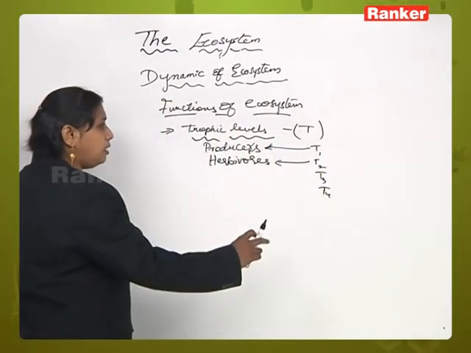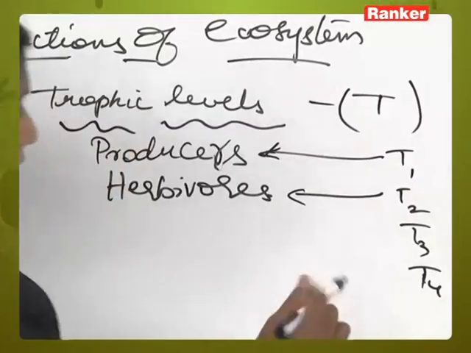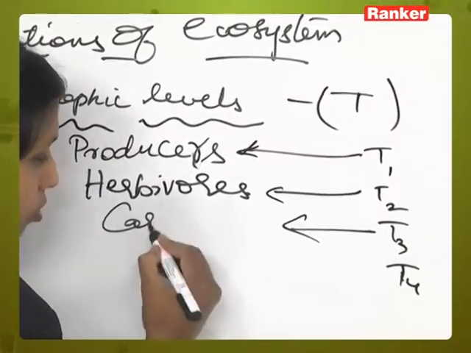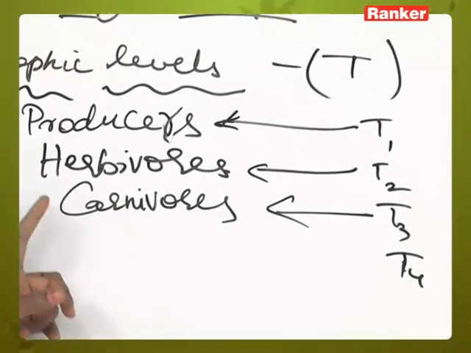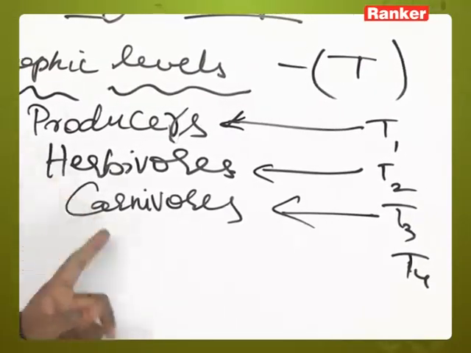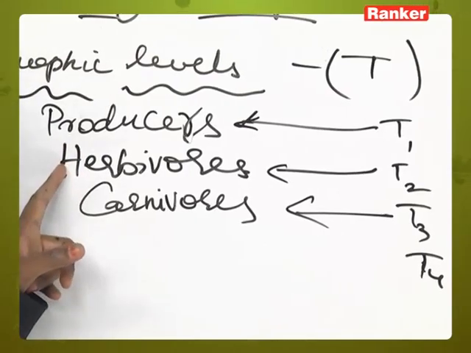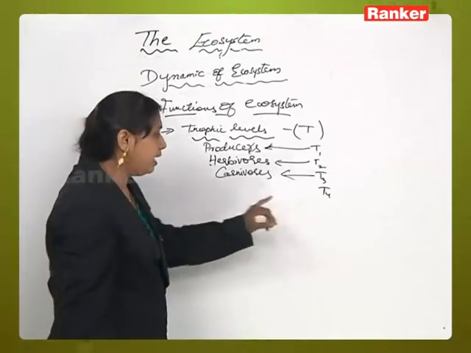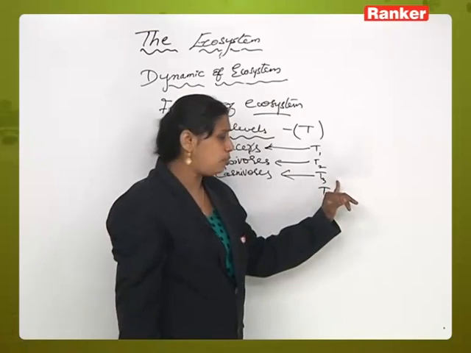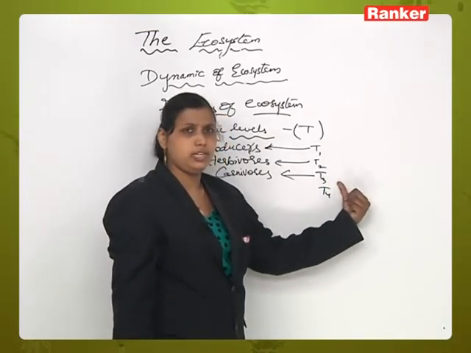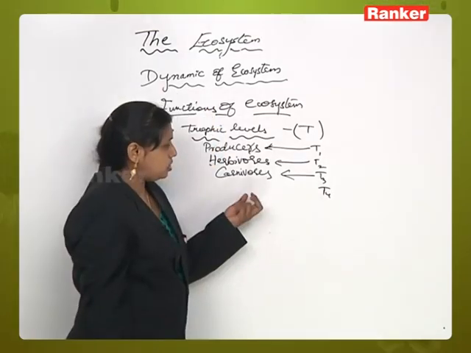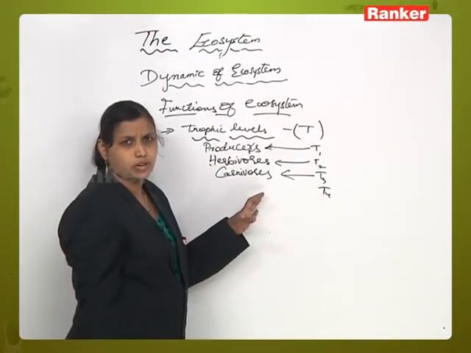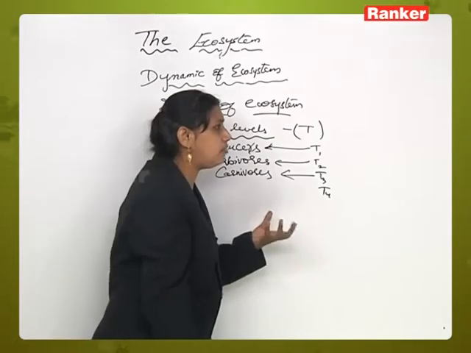Next one, animals depending on the herbivores. The third level is called the carnivores. So what are carnivores? The animals which depend upon the herbivores for food material are called carnivores. They occupy the third position in the trophic level. That's why we call it the third trophic level or T3 position. In the T3 position you will have 2 to 3 layers of carnivores.